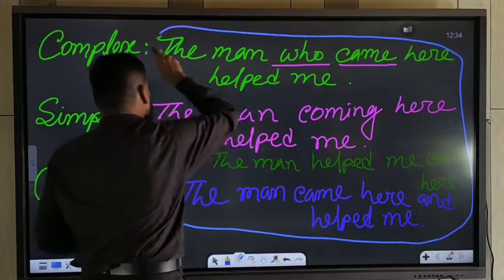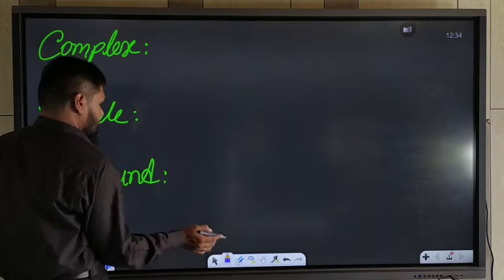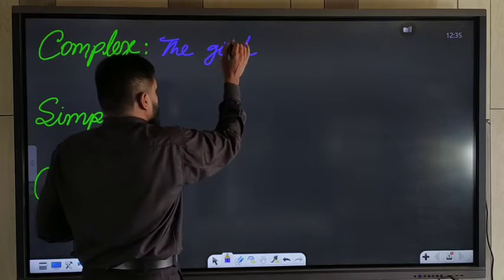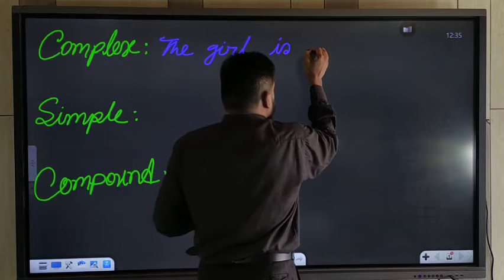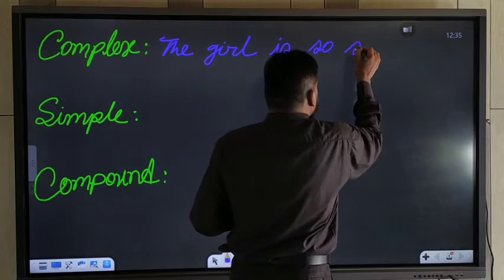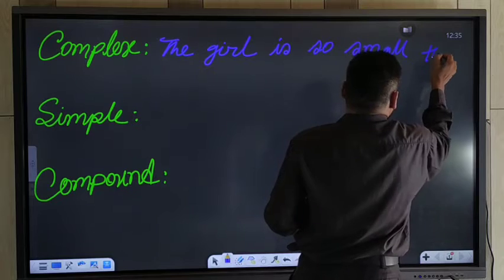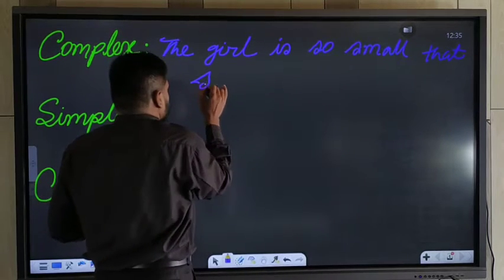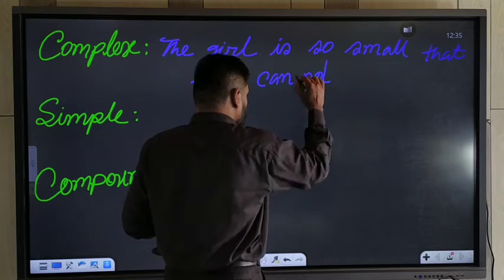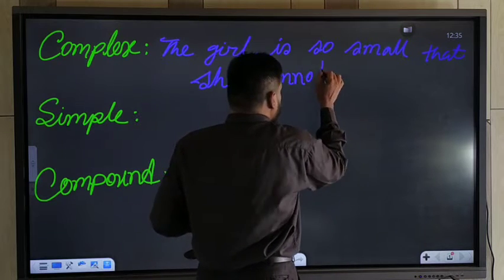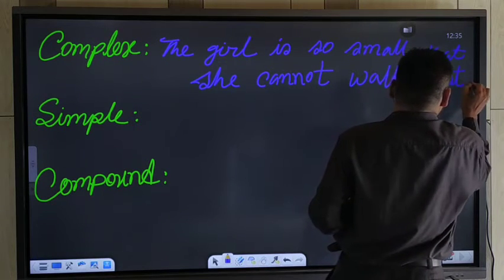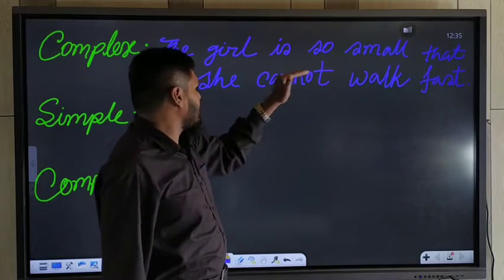We'll practice just more examples here, like: the girl is so small that she cannot walk fast. The girl is so small that she cannot walk fast.